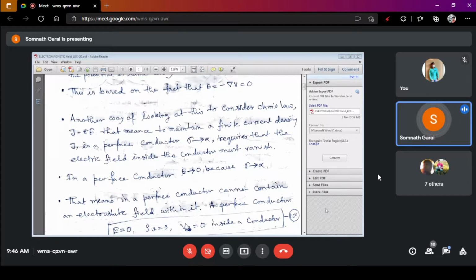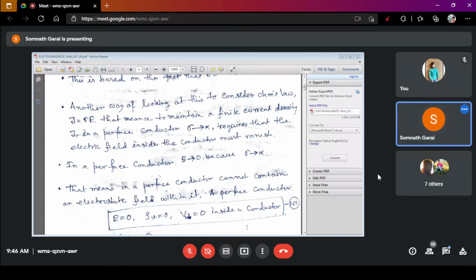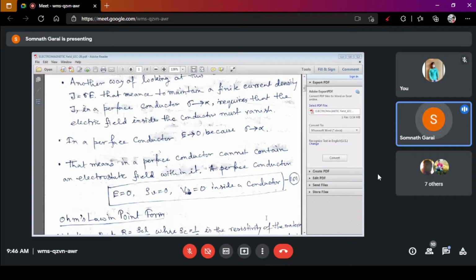As sigma tends to infinity, that means if the conductivity is very high in a conductor, there is no electric field inside it. That's why if sigma tends to infinity, E tends to 0 for a perfect conductor. Okay. Now, next is the conclusion.